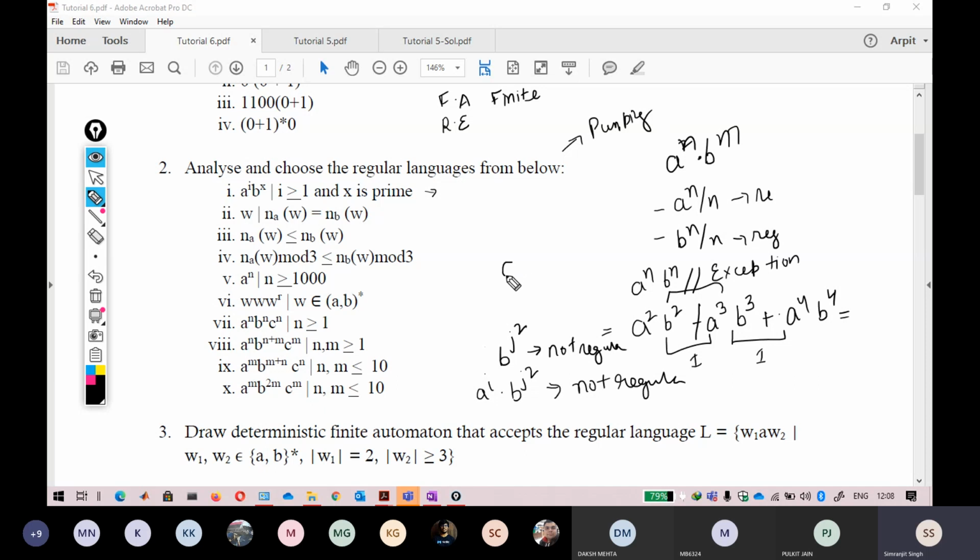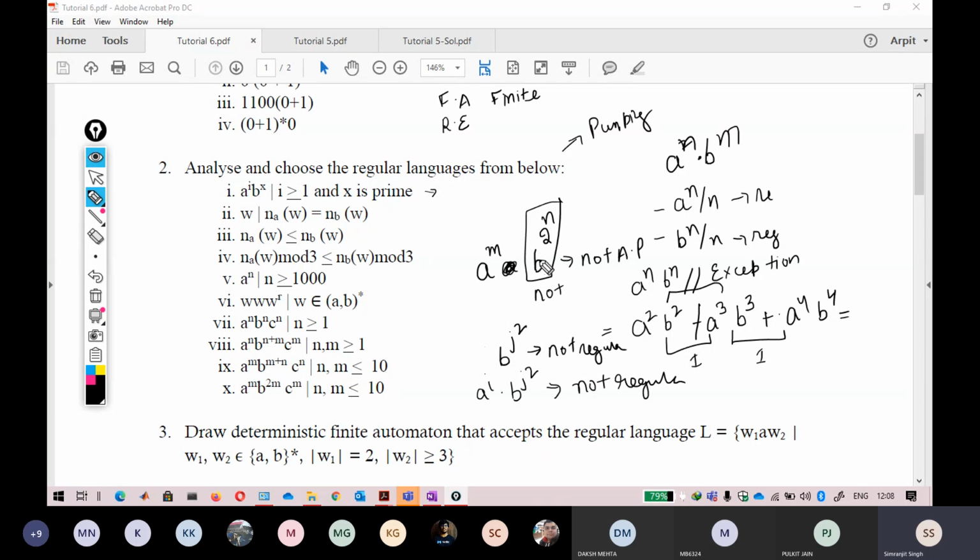In a similar way, we have done the question with b raised to power 2 raised to power n. Again, this is not an AP, and we are not able to find any pattern here. If I combine it with a raised to power m, giving a raised to power m and b raised to power 2 raised to power n, because this term is not regular, I can directly say that this is not regular.